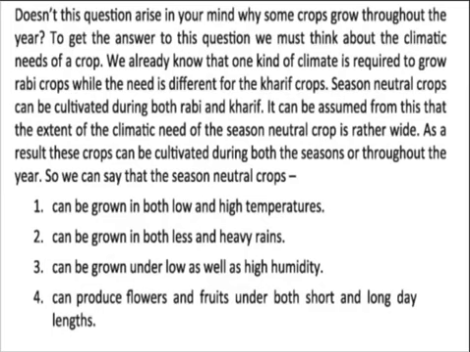Season neutral crops can be cultivated during both Rabi and Kharif, and it can be assumed from this that the extent of the climate need of season neutral crops is rather wide. The climate does not impact this type of crops, so they can be cultivated during both seasons throughout the year. We can say that season neutral crops can be grown in both low and high temperature because they can tolerate both situations, can be grown in both light and heavy rains, can be grown under low as well as high humidity, and can produce flowers and fruits under both short and long day lengths.